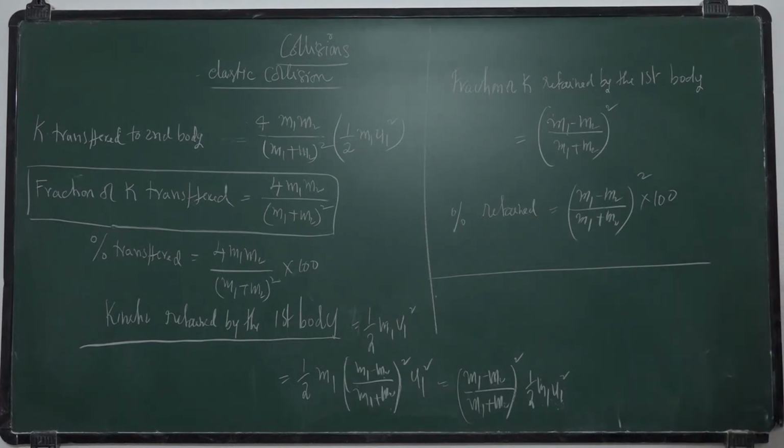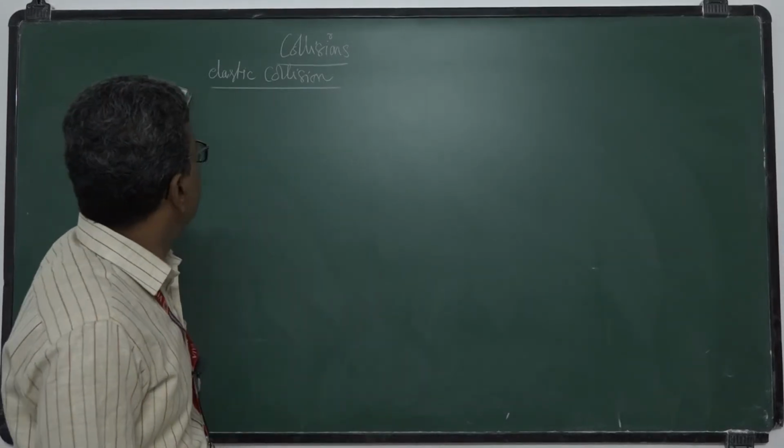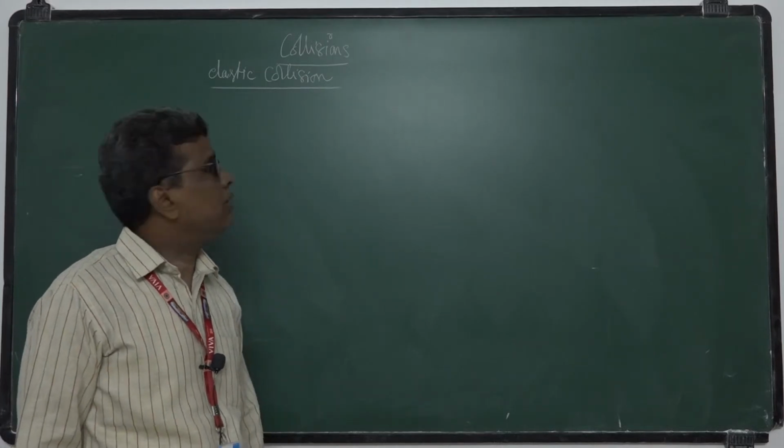Okay, let us take this example. So we have discussed the first one, elastic collision.